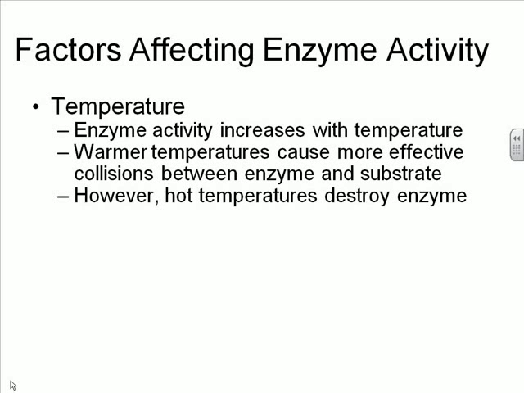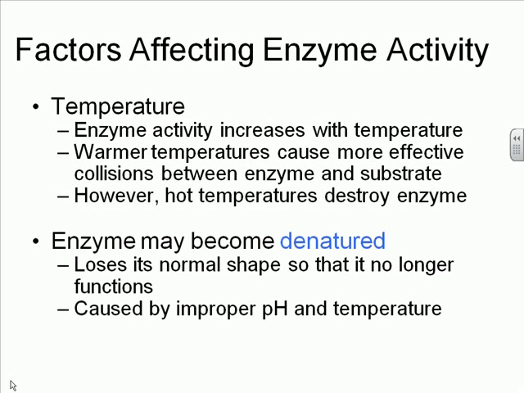You get the temperature too hot, and it will actually destroy the enzyme because it will change the shape of the enzyme. We say the enzyme is denatured at that point. Denature just means to lose its normal shape, without the natural shape. Typically, the two ways to denature the enzyme involve putting it in the improper pH or elevating the temperature to too high of a level so that the protein, which is what an enzyme is, breaks down.